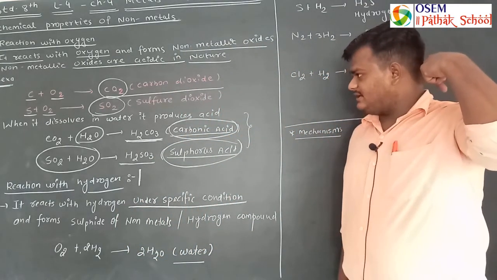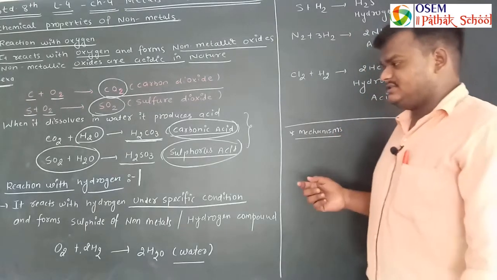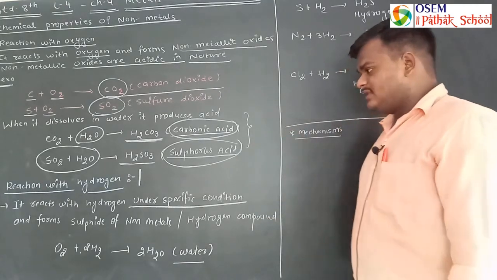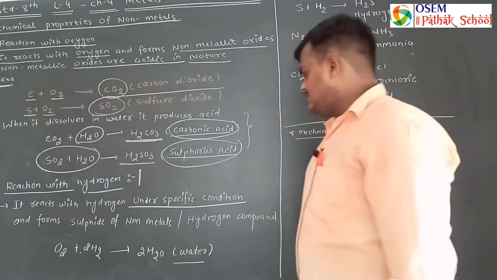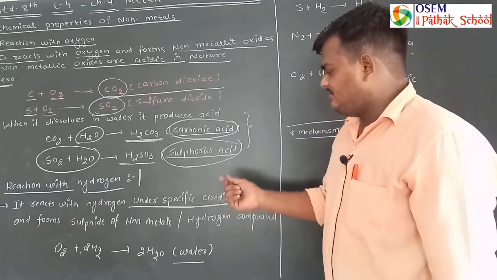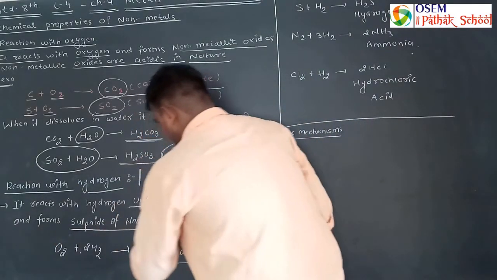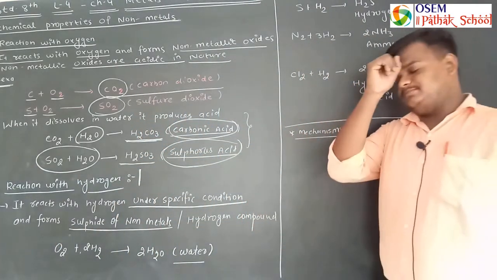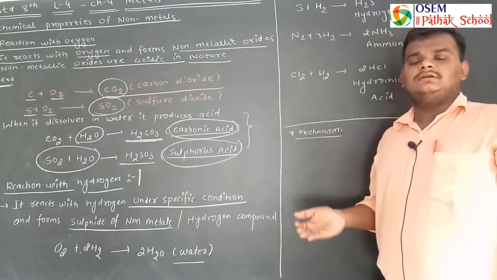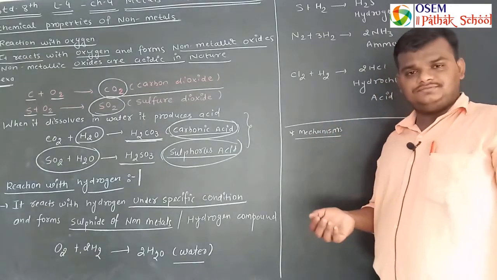Specific conditions means it requires a specific temperature, specific pressure, presence of a catalyst, etc. So it reacts with hydrogen under specific conditions and forms hydrogen compounds of non-metals.